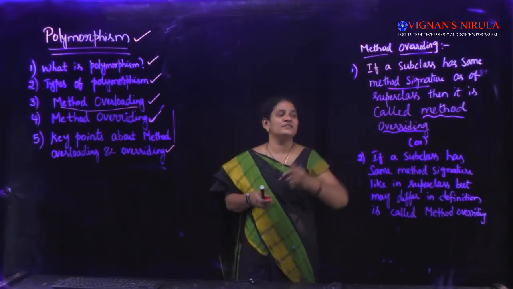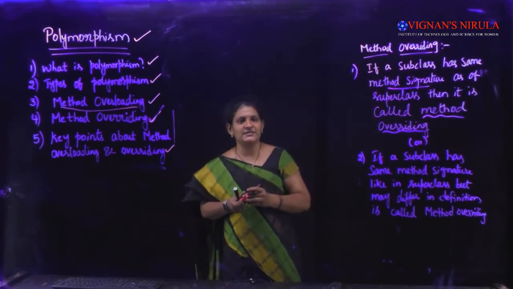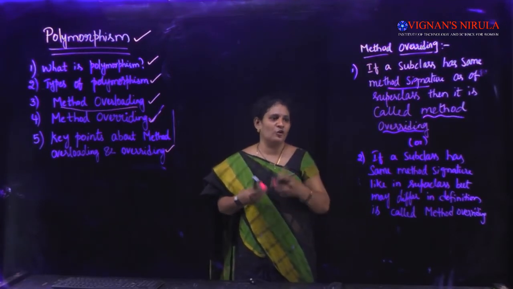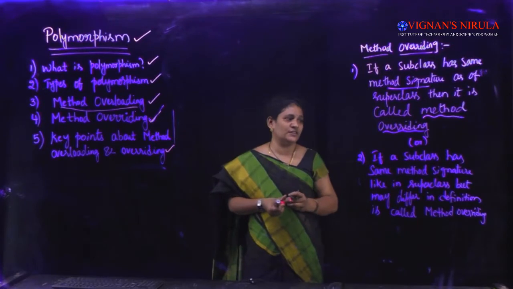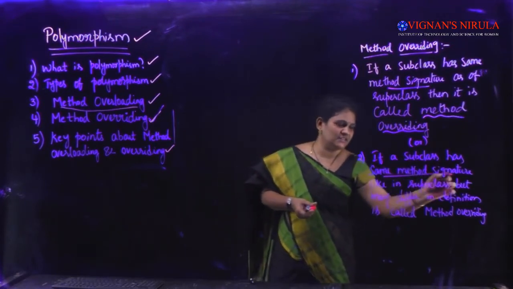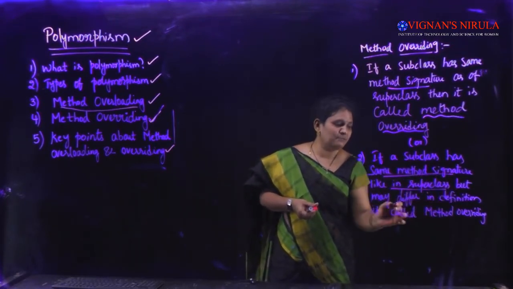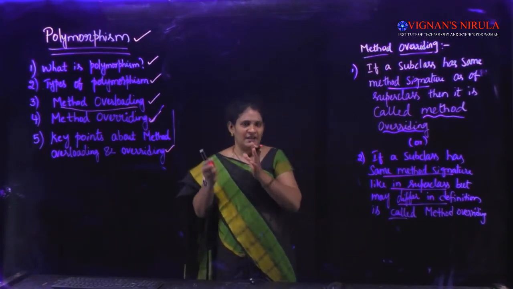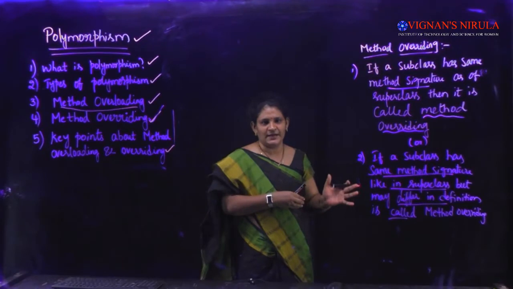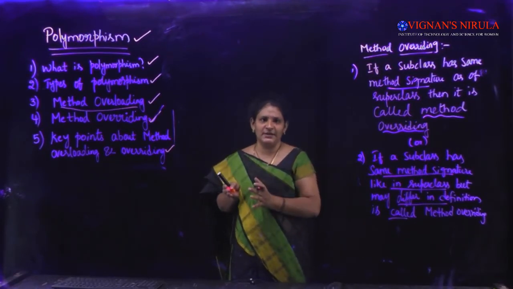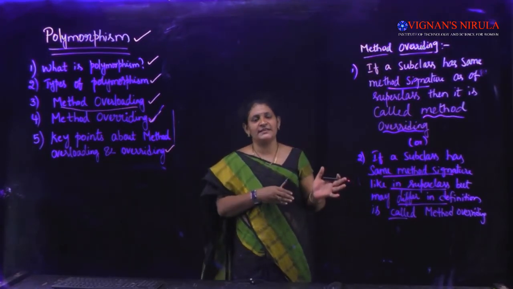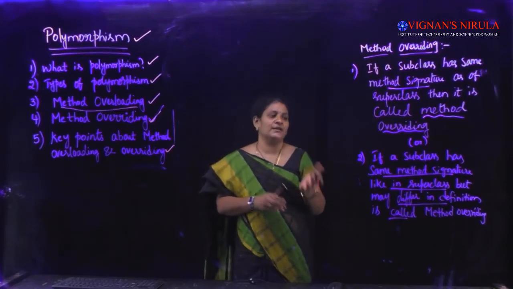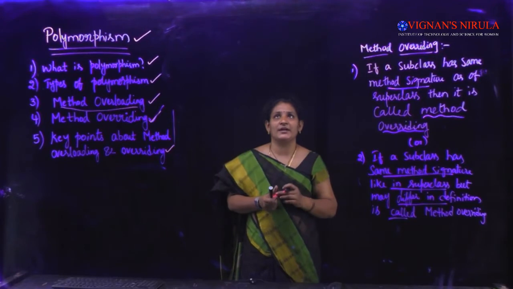Method overriding means if a subclass has the same method signature as the superclass, then it is called method overriding. Or we can also define it this way: if a subclass has the same method signature as in the superclass but may differ in the definition, that is called method overriding. We have a superclass and a subclass. In the superclass we have written a method, and in the subclass we write the same method with the same signature, but it may vary in the definition part. That we call method overriding.